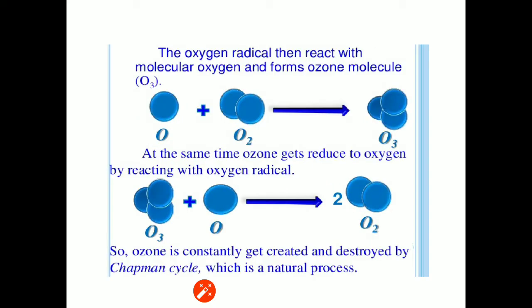The oxygen radical then reacts with molecular oxygen and forms an ozone molecule. At the same time, ozone gets reduced to oxygen by reacting with oxygen radical. So, ozone is constantly created and destroyed by the Chapman cycle, which is a natural process.